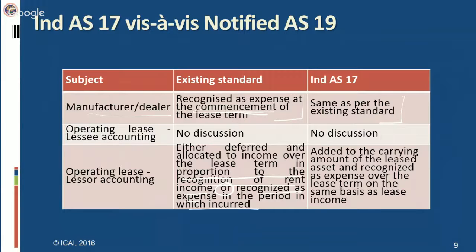Whatever minimum lease payments are received by the lessor from the lessee, as and when he recognizes them in the books, he will also amortize the expense capitalized in the lease asset. That portion of initial direct cost capitalized in the lease asset will be expensed over the years of the lease term on the same basis as income, or in the same proportion.